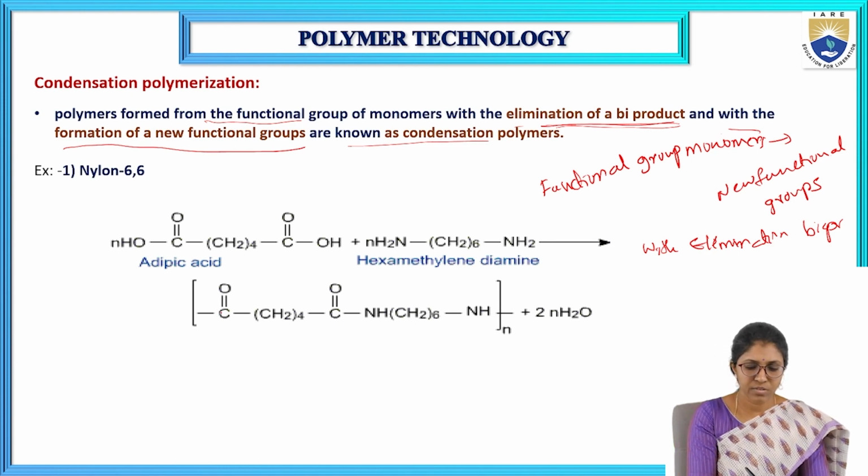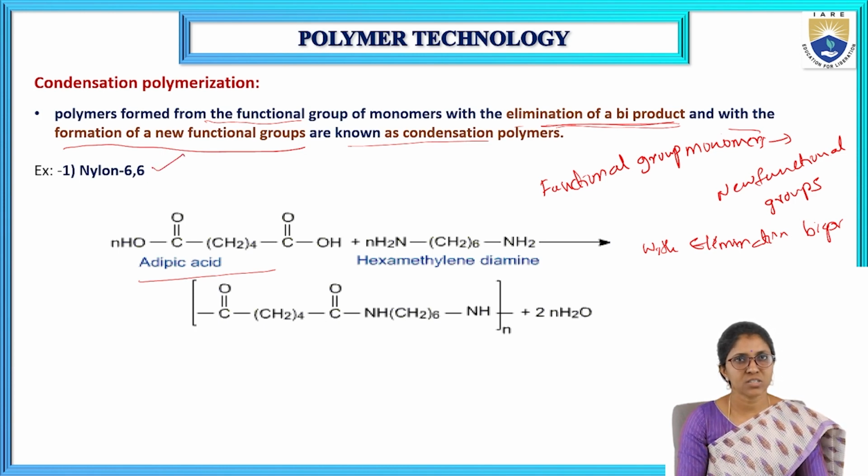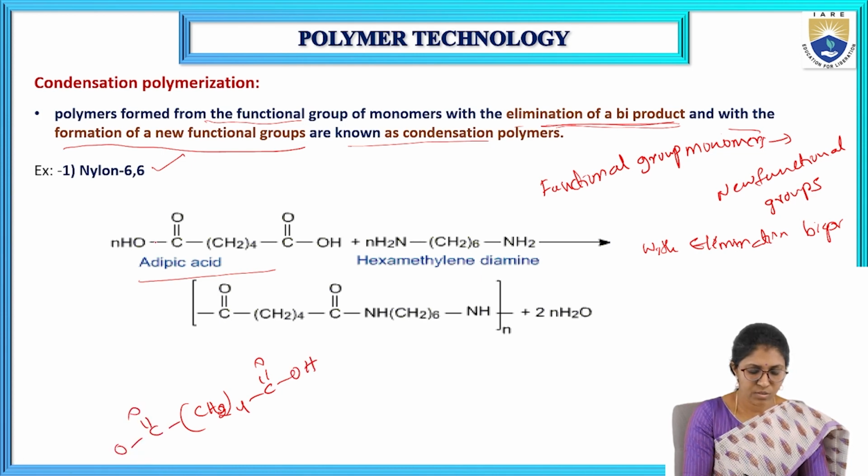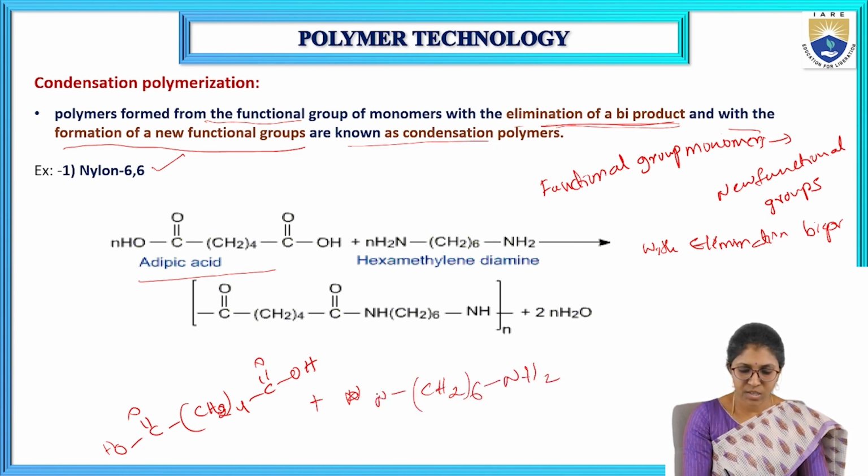As an example, take the nylon 6,6 polymer, which is a condensation polymer. Here the monomer is adipic acid, that is HOOC-(CH2)4-COOH, which is combined with hexamethylene diamine, and it forms the condensation polymer.